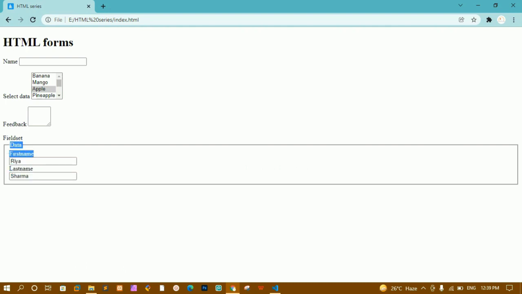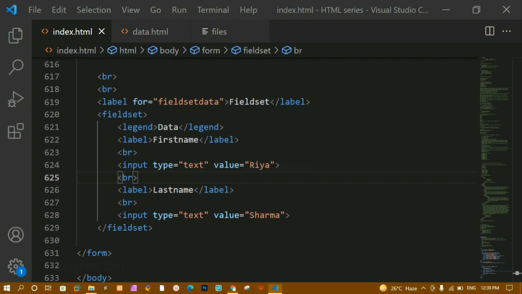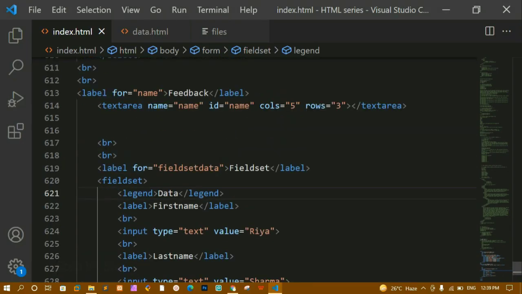If you just want to combine all the data, or if you just want to relate whichever data we are having, inside first name you are having these two things, inside email or inside address like street, pin code, everything, if you want to combine inside one column, you can just do that one using this field set. And you can see this data whatever I have written here inside this legend, that will be acting as a caption for my container. Okay, this is all about field set and legend element inside form.